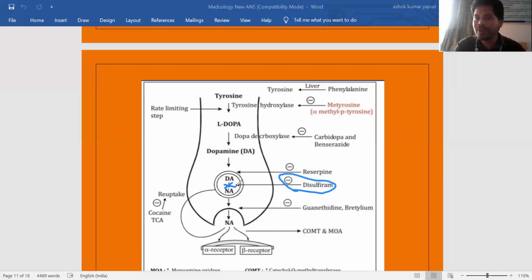So what is the effect of disulfiram? It is inhibiting conversion of dopamine to noradrenaline. Then there is no production of noradrenaline and ultimately there are increased dopamine levels. So simply, disulfiram prevents conversion of dopamine to noradrenaline by inhibiting the enzyme. So there is a chance of increasing dopamine levels in the brain if it takes place in the brain.